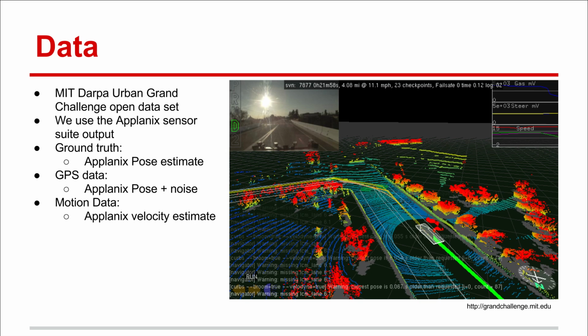For our data, we use the MIT DARPA Urban Grand Challenge Open Dataset. From that, we used the Applanix Sensor Suite output as the input to our filters. We initially wanted to use GPS as the input, but we had a hard time finding a ground truth for that. So instead, for ground truth, we used the Applanix pose estimate. Then, for the data that we put into the filters, we used the Applanix pose and then added noise. For the motion data, we took the Applanix velocity estimate. This allowed all of our data to be consistent and our model to be testable and easily evaluated.